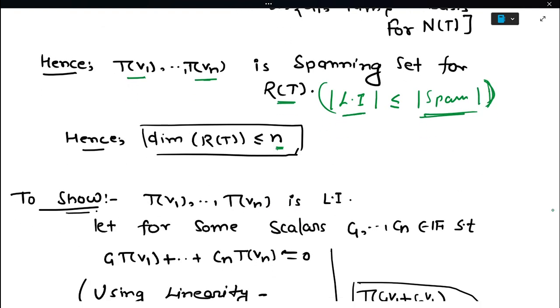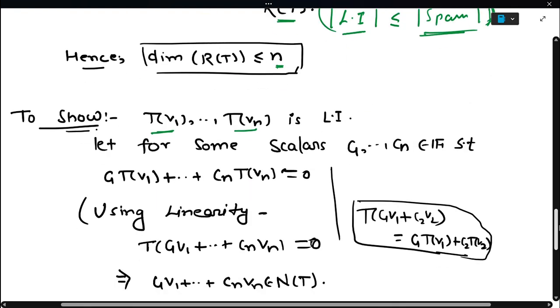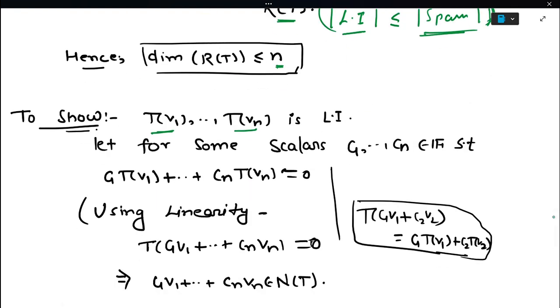Okay, so now we'll prove that T of V1, T of V2, dot dot T of Vn is linearly independent. So let for some scalars C1 dot dot Cn belonging to the field such that C1 T of V1 plus dot dot Cn T of Vn equal to 0.